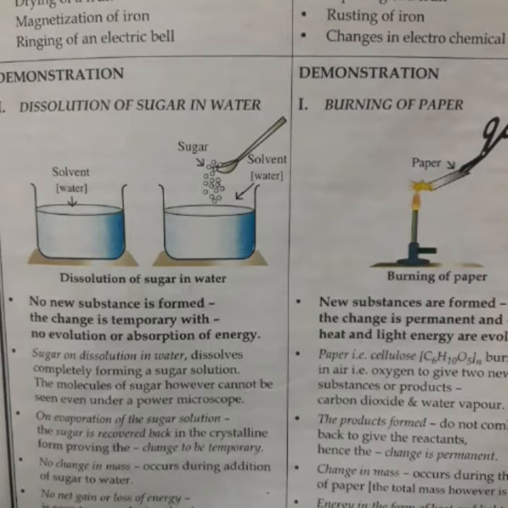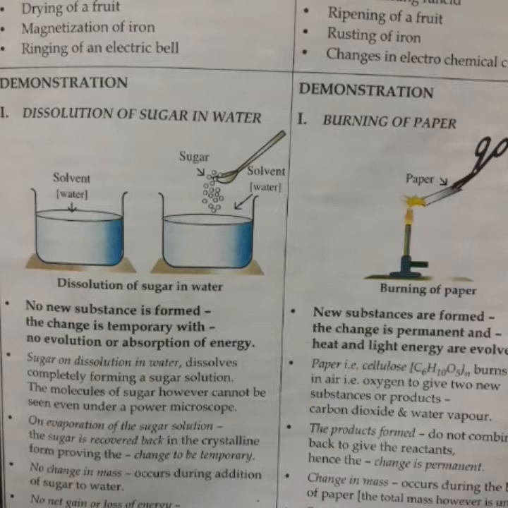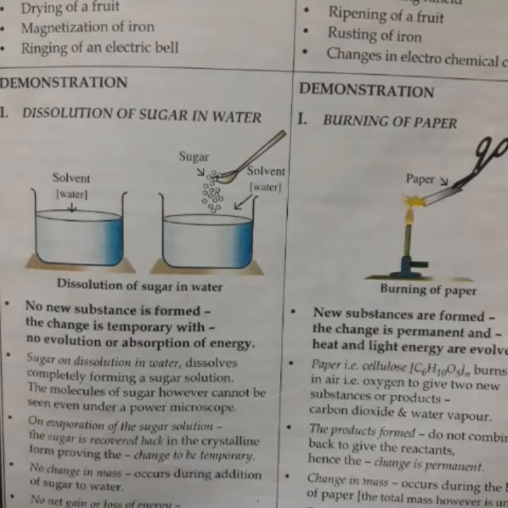In the same way, iron can be drawn into nails in different shapes, but the composition of iron is not changed by doing so. Candle wax, when heated, changes into molten wax. There is no change in the properties of the substance. Okay. And now we will discuss the characteristic features of physical and chemical change with the help of certain examples. Example number 1, dissolution of sugar in water, and number 2, burning of paper. Okay, and then we will compare what changes are taking place.